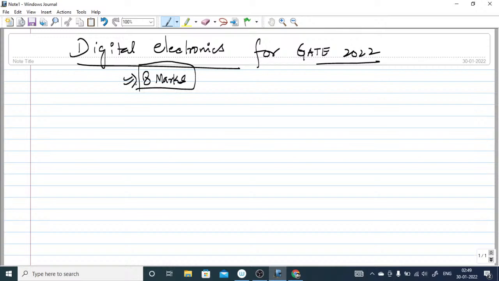Okay, so what are the important topics which we always cover in digital electronics? The very first is the number system.